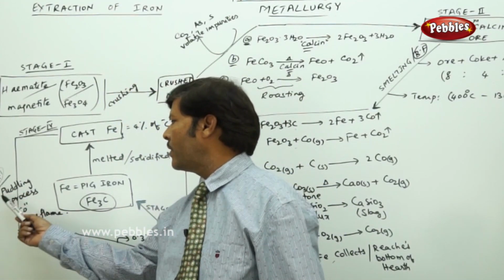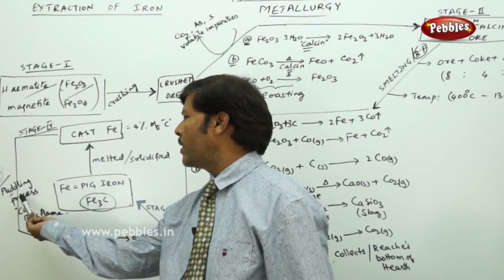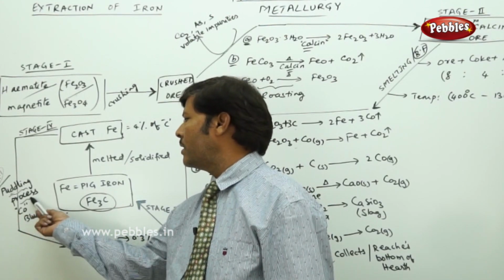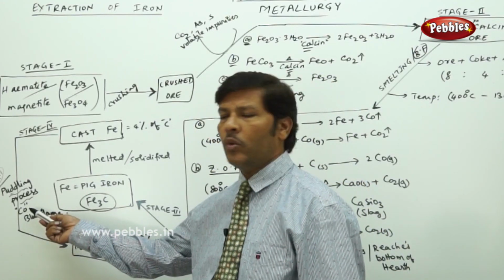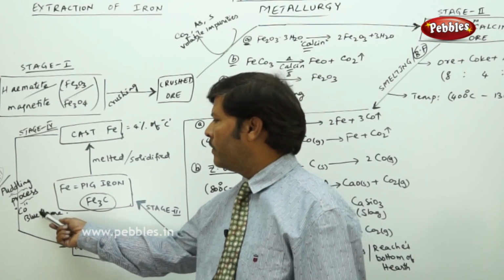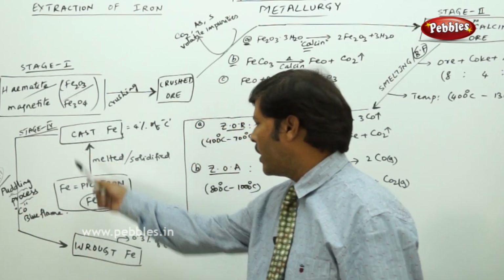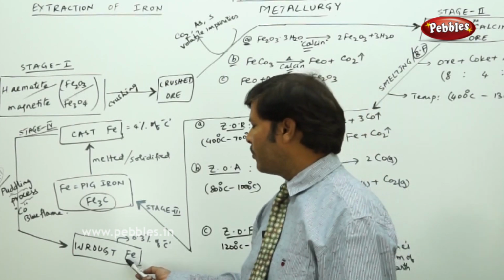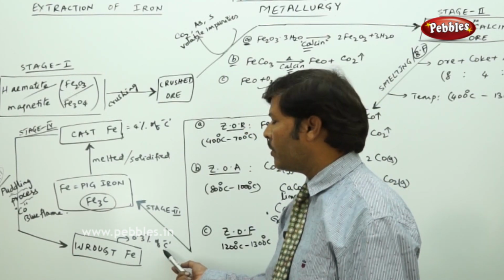In the reverberatory furnace, through the puddling process, when you send fire into the coke, the coke catches fire and produces carbon monoxide, and carbon monoxide burns with a blue flame. With the help of the blue flame, through the puddling process, the cast iron is finally converted to wrought iron. Wrought iron is the purest form of iron. In this highly pure stage, it contains merely 0.3% carbon.